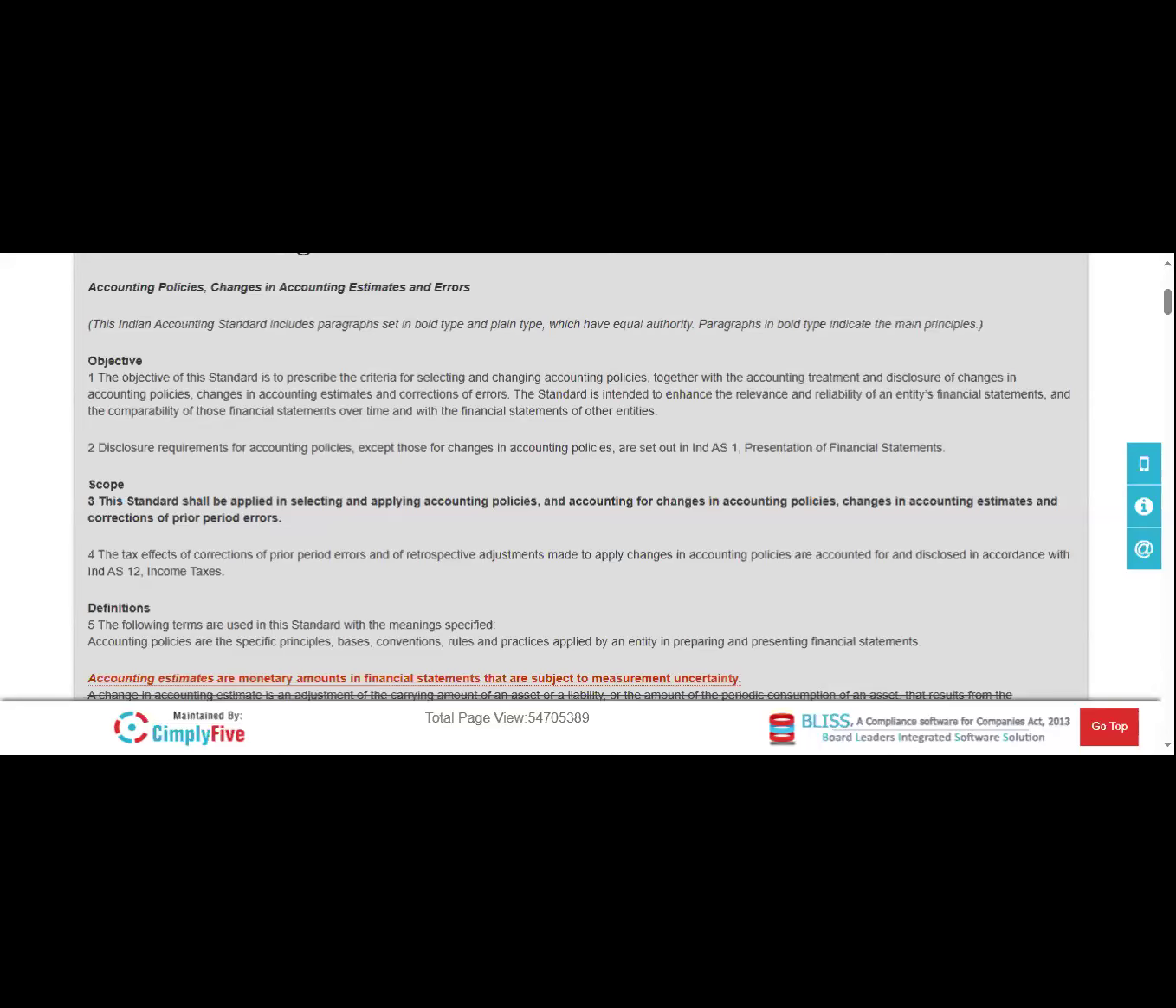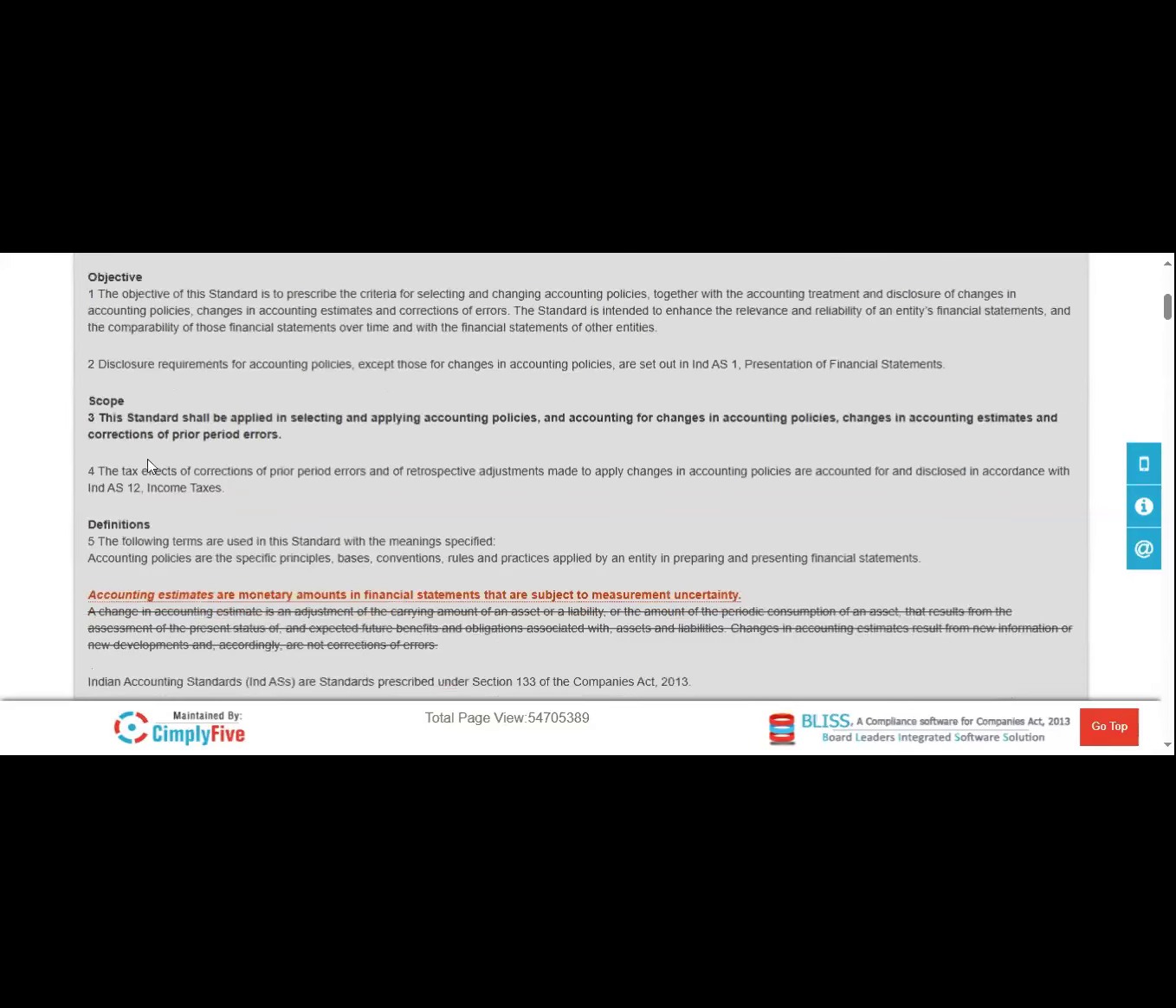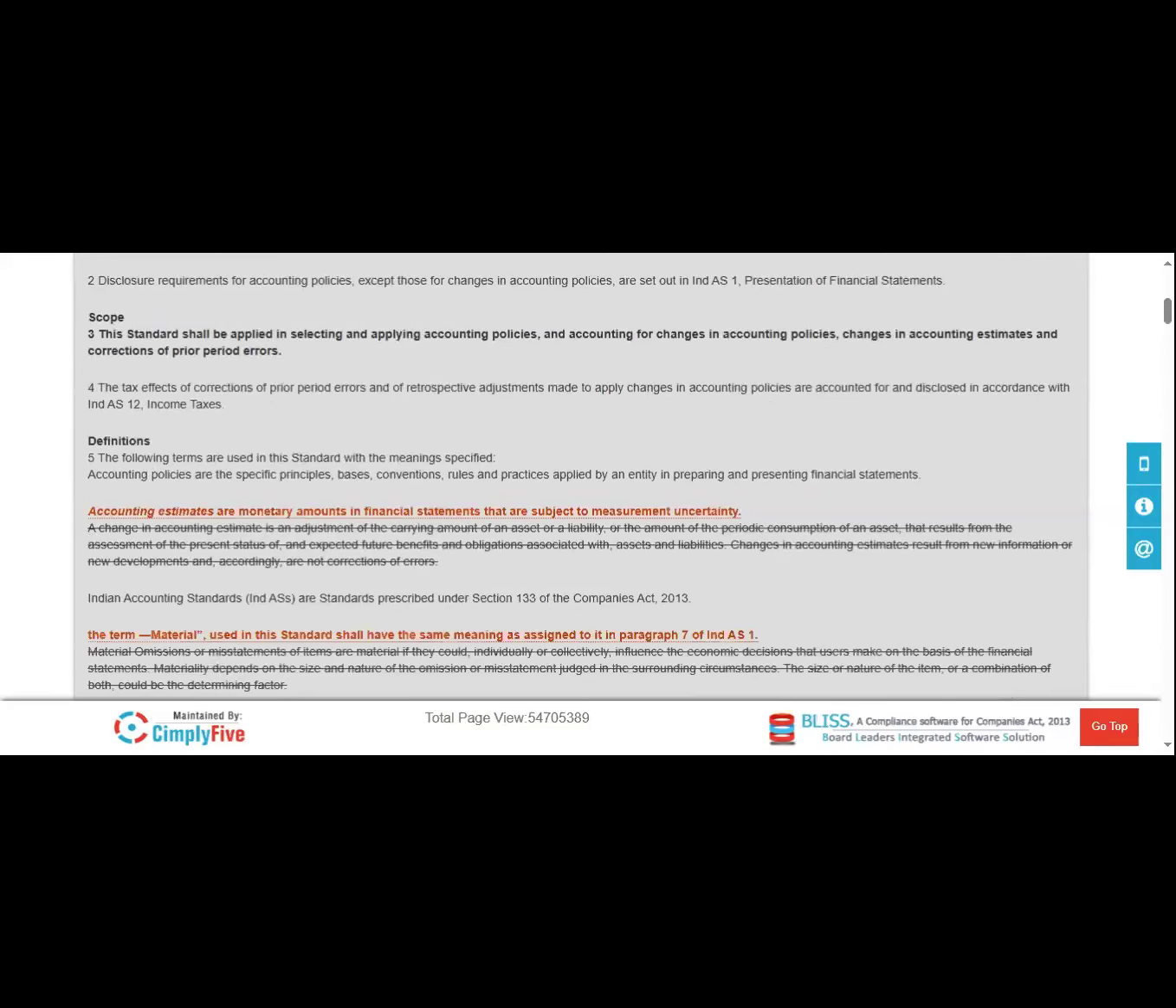So this standard is intended to enhance the relevance and reliability of entities' financial statements. Financial information provided by the company is reliable when the information is error-free. In the objective, the last line is the comparability of those financial statements over time and with the financial statements of other entities. So this is the main objective of Indian Accounting Standard 8.